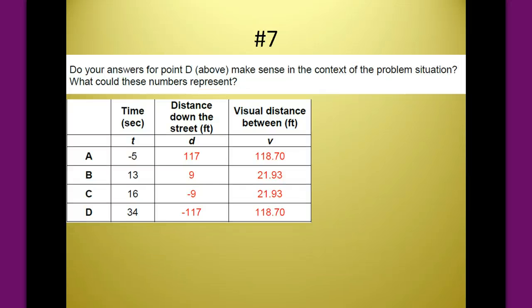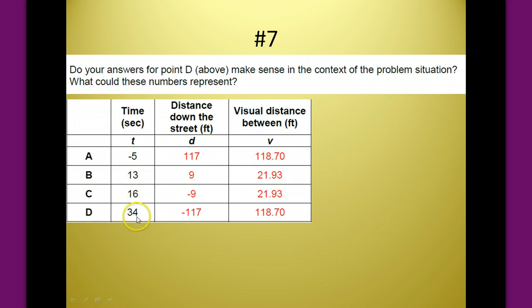Number 7. Do your answers for point D make sense in the context of the problem situation also? And what do they represent? Point D says at time 34 seconds, we have a negative distance down the street and a visual distance of 118.7 feet. So let's remember when Callie crosses right in front of Sam, and that's at 14.5 seconds.